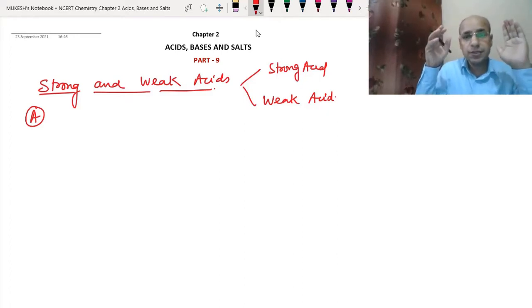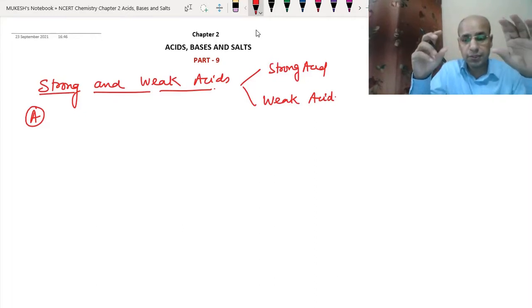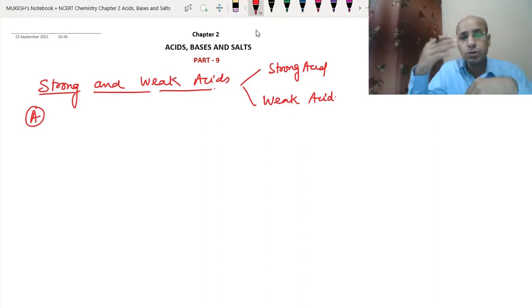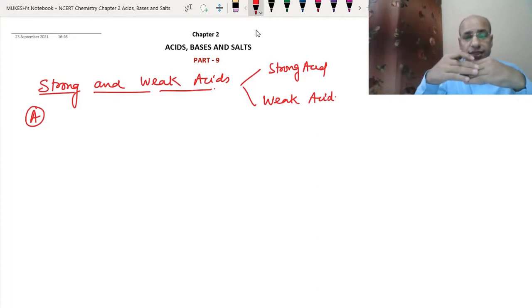Strong acid means something stronger, but in the chemistry sense, a strong acid is one producing a more number of hydrogen ions, which means its acidic effect is much stronger. The acidic effect is given by the hydrogen ion concentration, so the more the hydrogen ion concentration, the more the acidic effect. So a strong acid dissociates completely in aqueous solution and produces a large number of hydrogen ions. That is why we call it a strong acid.